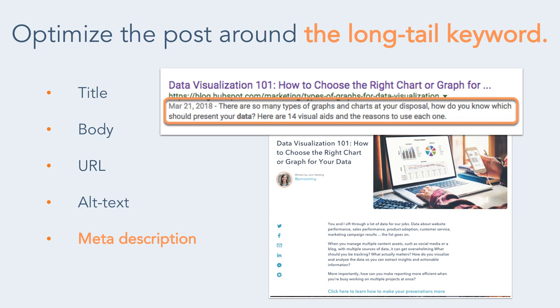The maximum length of this meta description is greater than it once was. Now it's around 300 characters, suggesting it wants to give more readers more insight into what each result will give them. So in addition to being reader-friendly, having it be compelling and relevant, your meta description should include the long tail keyword for what you're trying to optimize for.